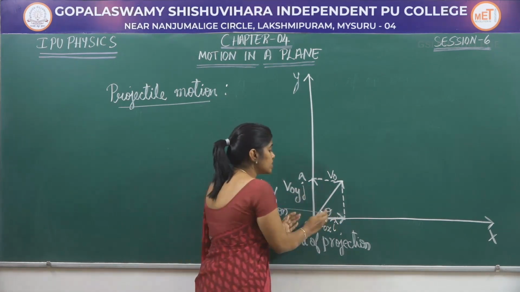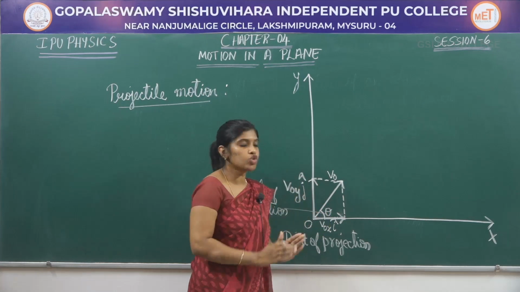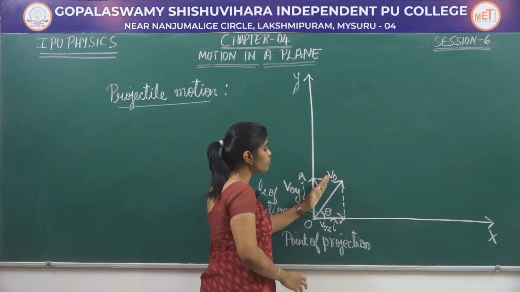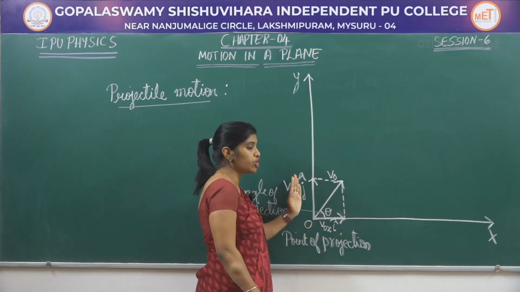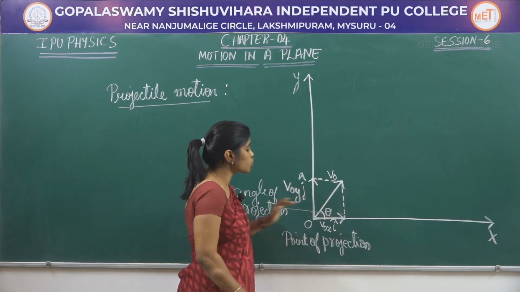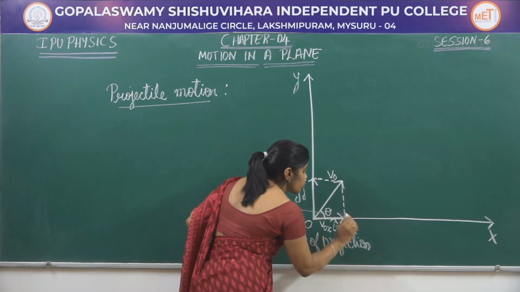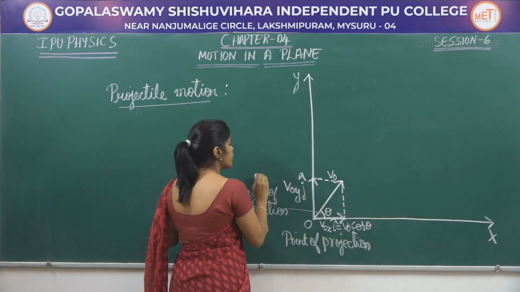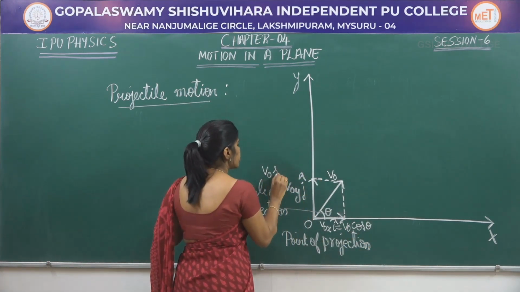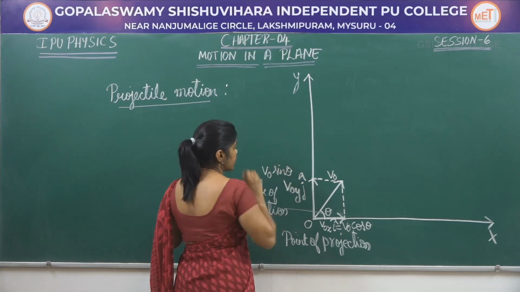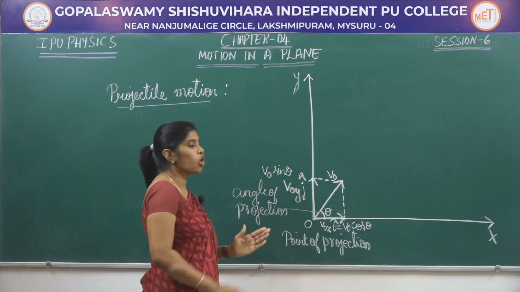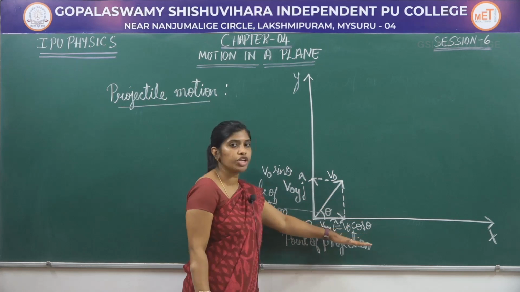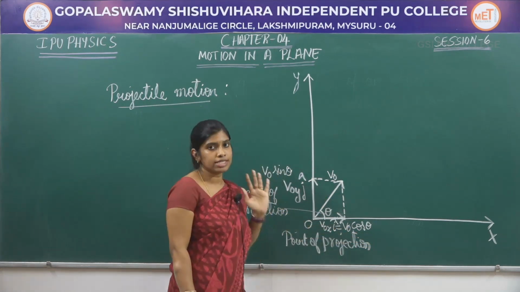Now, using this theta, I can resolve this vector v0 as v0 cos theta and v0 sin theta. Therefore, the x component can also be written as v0 cos theta, and the y component can also be written as v0 sin theta. So, we have resolved this vector v0 into v0 cos theta and v0 sin theta.